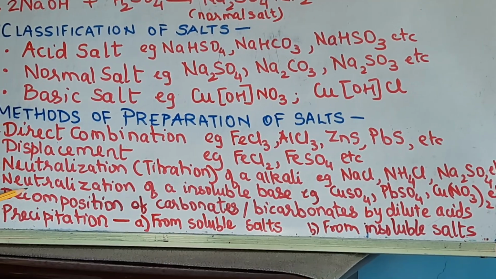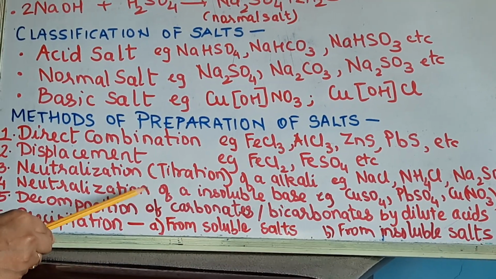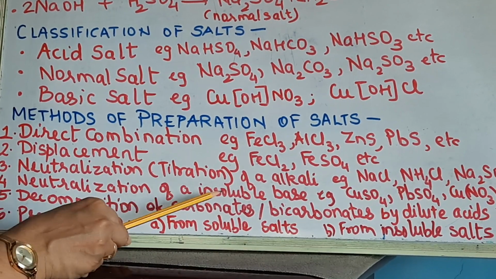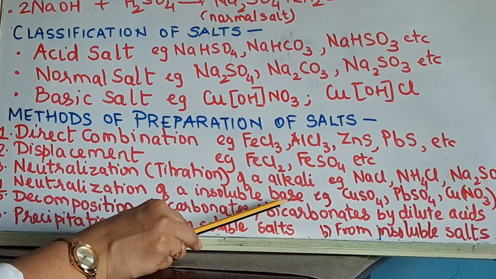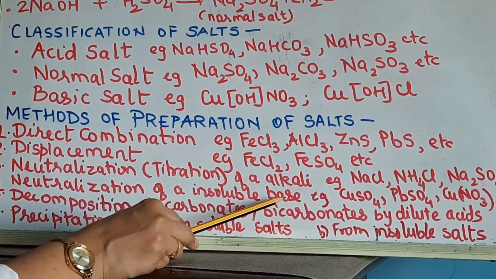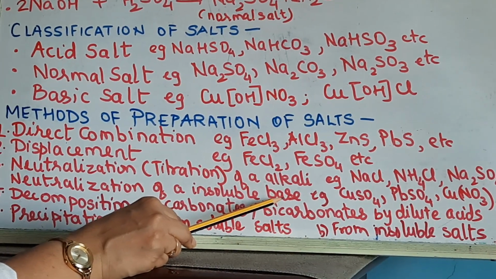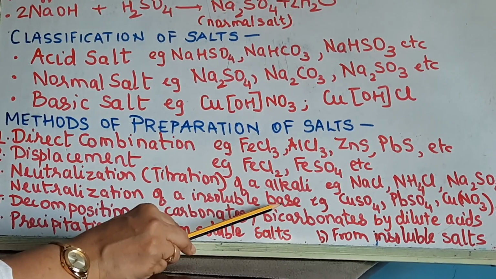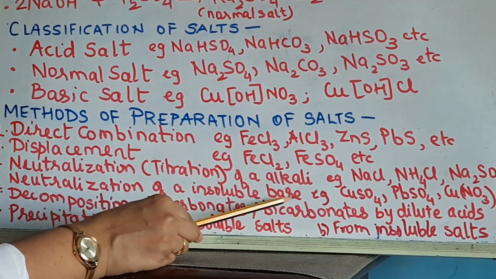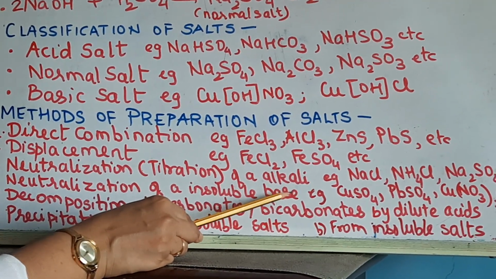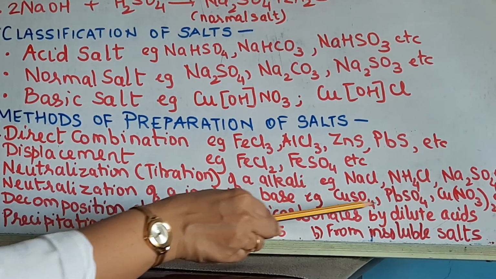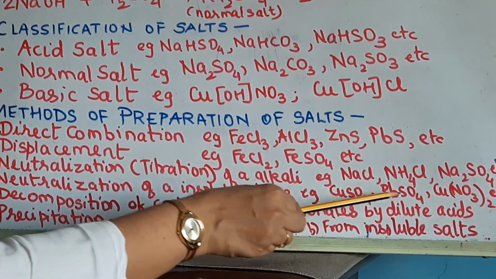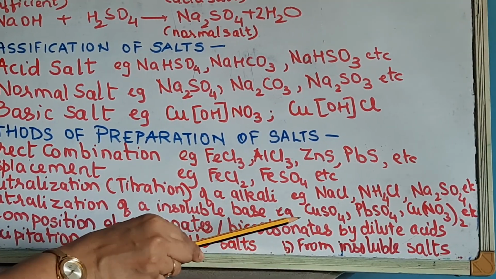Now the fourth method is also neutralization, but now of an insoluble base. Insoluble bases like copper oxide, lead oxide, copper hydroxide, lead hydroxide. We have seen all these examples in our last session. So neutralization of an insoluble base again gives salt and water. It is used for salts like copper sulfate, lead sulfate, copper nitrate, etc.